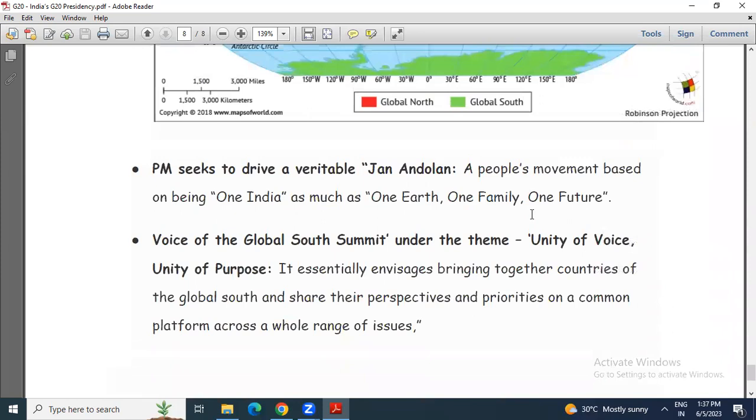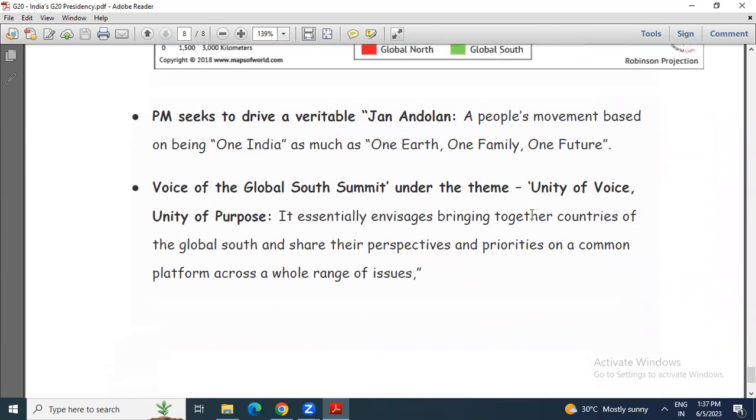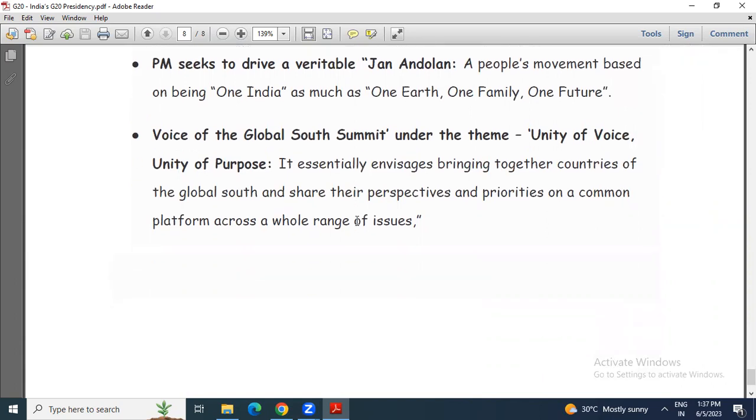Then the PM seeks to drive a vertical Jana Andolan, or people's movement based approach, like One India. These days you will see One India, One ration card. Similarly, our G20 theme adopted is One Earth, One Family, One Future, Vasudhaiva Kutumbakam. So the Prime Minister seeks to drive a vertical Jana Andolan.